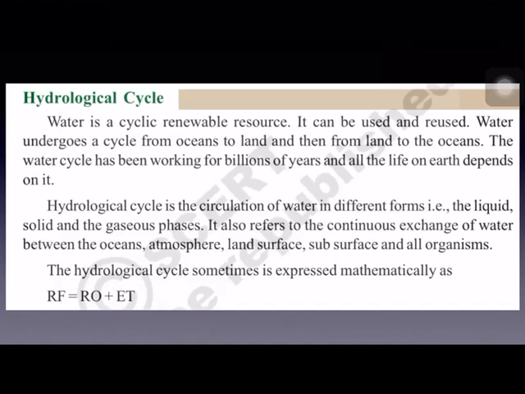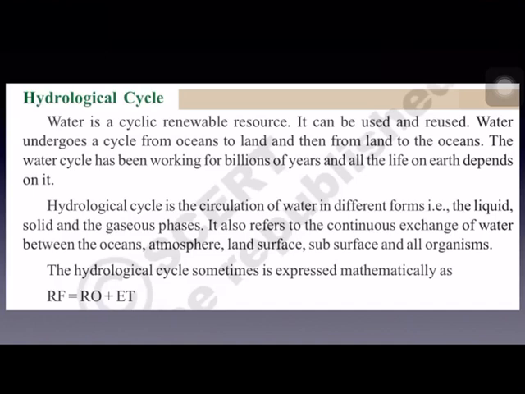Now let us see what is this hydrological cycle. As you know, water is a renewable resource and it can be used again and again. Water from all the water bodies gets evaporated due to the sun's heat and reaches the atmosphere. It comes down to the earth's surface in the form of rainfall.